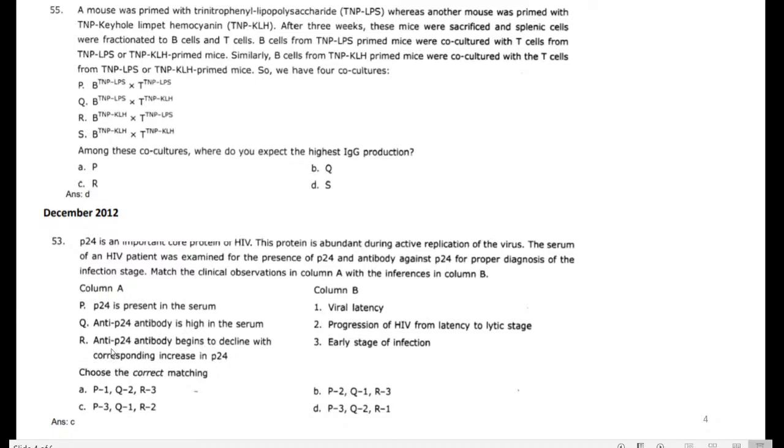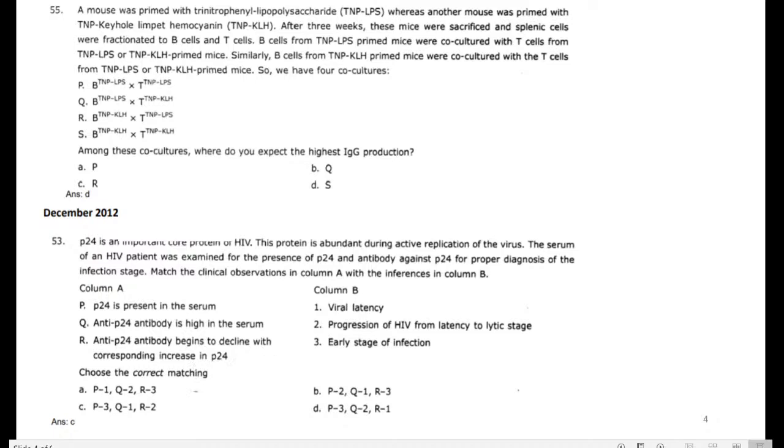If the anti-P24 antibody begins to decline with the corresponding increase in P24, it's a very important statement. Anti-P24 antibody begins to decline with the corresponding increases in P24.